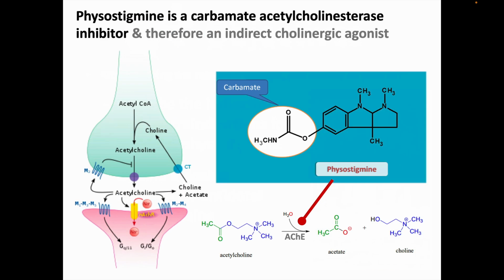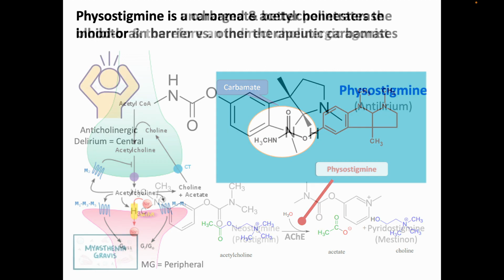Physostigmine is a carbamate, and it has the same mechanism as the carbamate insecticides of inhibiting acetylcholinesterase, therefore making it an indirect cholinergic agonist. Any signal from acetylcholine released into synapses is normally turned off by the action of acetylcholinesterase, which hydrolyzes the ester bond, turning the acetylcholine into a molecule of acetate and a molecule of choline.